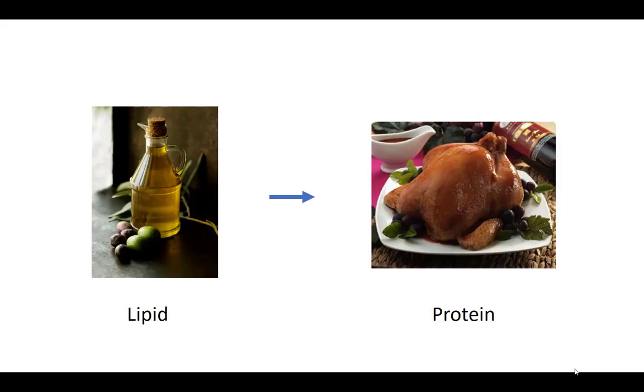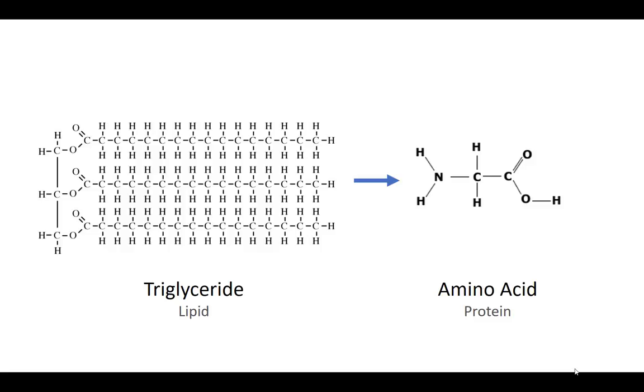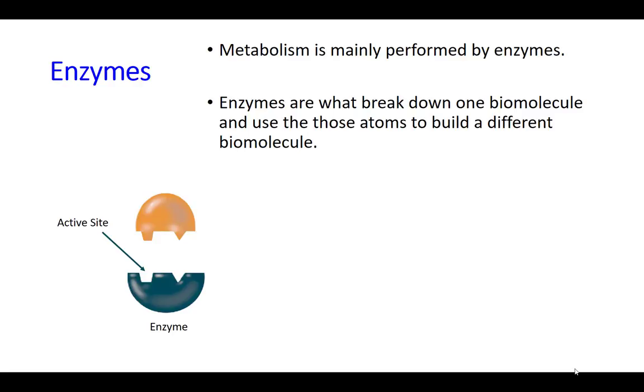We can take fats, lipids, and our body can turn them into a protein. We can eat meat, we can eat proteins, and our body can turn it into fat and store it as fat. So it goes back and forth. This whole concept: we take atoms, break the chemical bonds, rearrange those atoms, and build a new, different biomolecule. So what's doing this in our body?